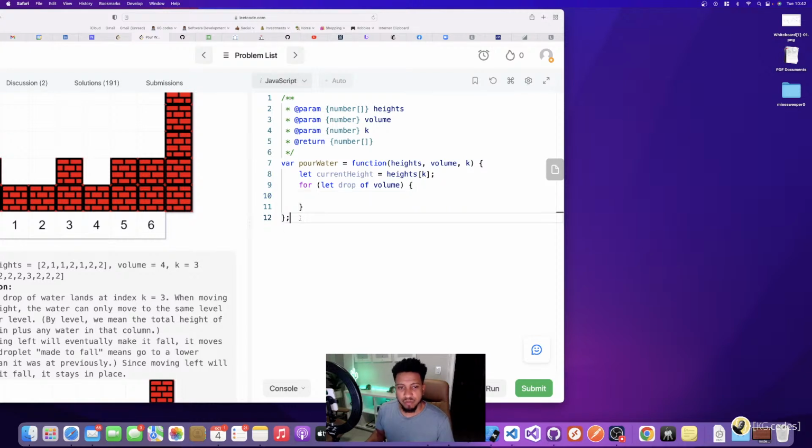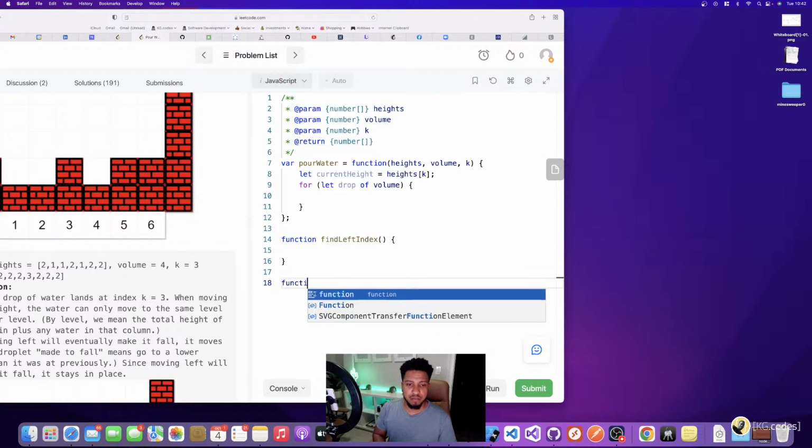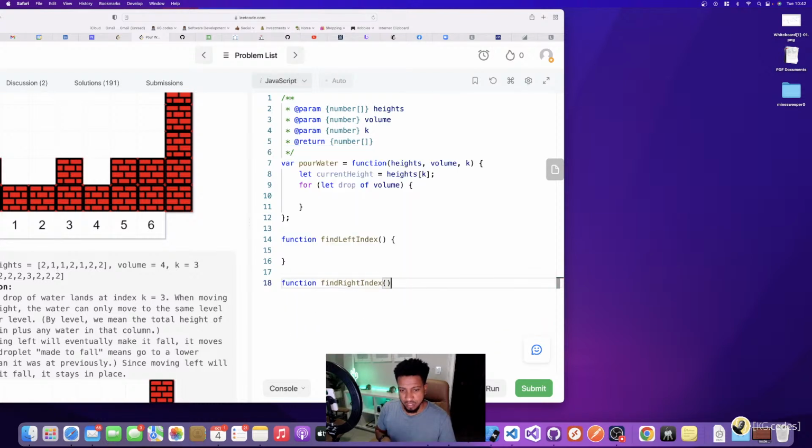My first intuition is to make a function called find left index, and then return that as where I need to drop the water. And then I can make another function called find right index, if I end up having to go right, and this is where I need to drop the water at.